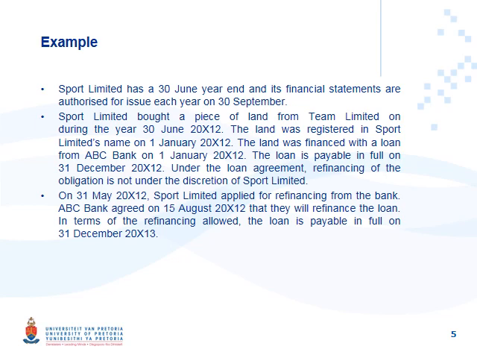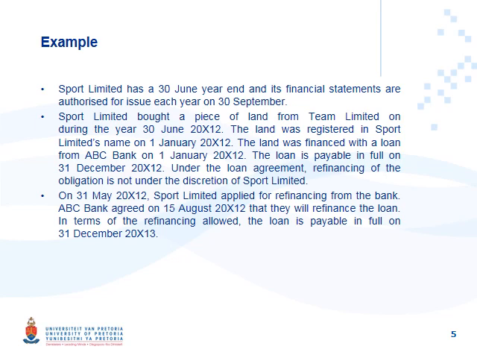But we have to go and read further if there's anything else that this question tells us. And then they say, under the loan agreement, refinancing of the obligation is not under the discretion of Sport Limited. Okay, so what theory and what paragraph that we've done already triggers that for you? Which paragraph does this trigger? Then, on 31 May, Sport Limited applied for refinancing, but ABC Limited only agreed on 15 August 20x12.